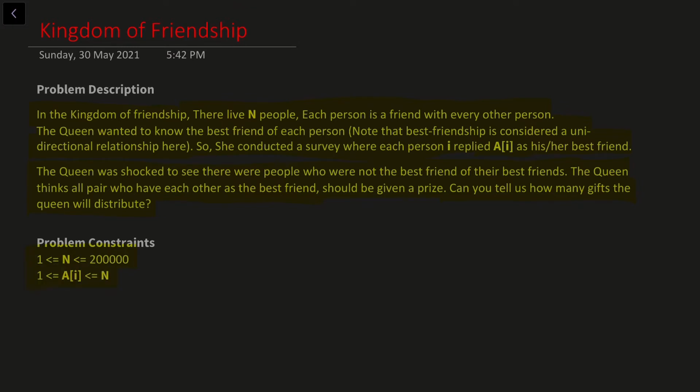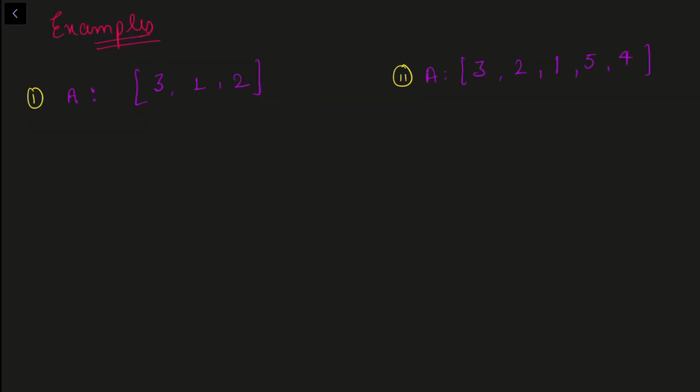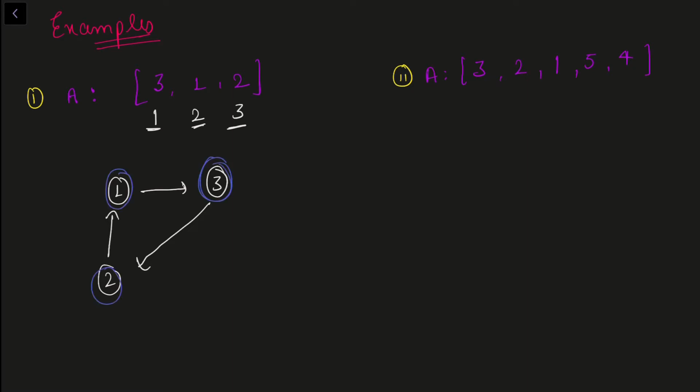Now let us try to understand this problem statement with some examples. Let us talk about the first example. Let's say this is 1, this is 2, this is 3. Then from here, I know for 1, best friend is 3, for 2, best friend is 1, for 3, best friend is 2. Now here we can see we cannot create any pairs because it's a cycle. Best friend of 1 is 3 and best friend of 3 is 2 and best friend of 2 is 1, right? So in this case our answer will be 0.